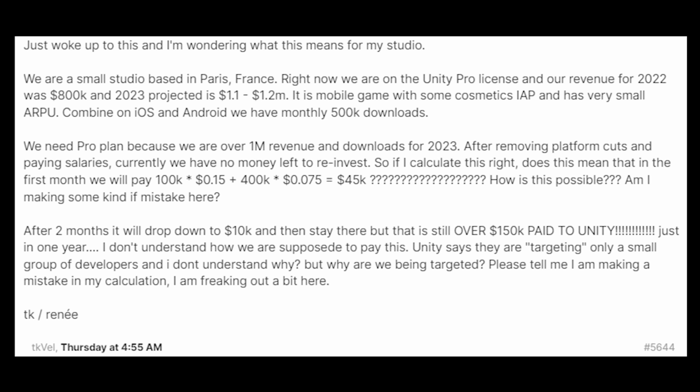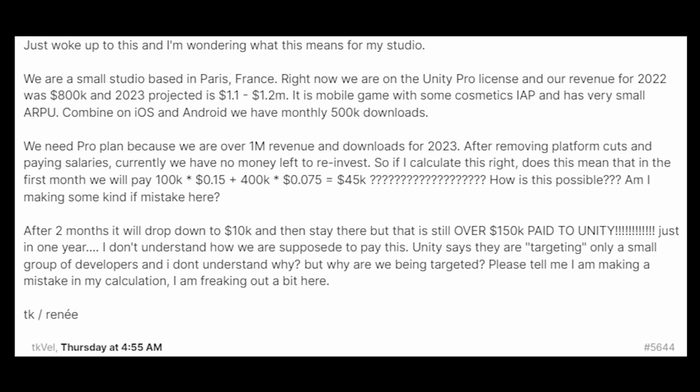It is a mobile game with some cosmetics, IAP, and a very small ARPU. Combined on iOS and Android, we have monthly 500K downloads. We need the Pro plan because we are over 1 million revenue and downloads for 2023. After removing platform cuts and paying salaries, currently we have no money left to reinvest.